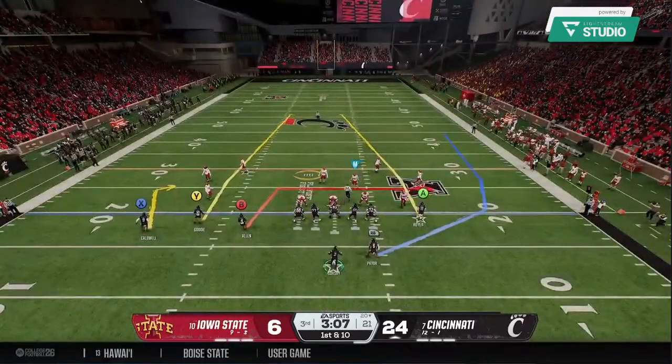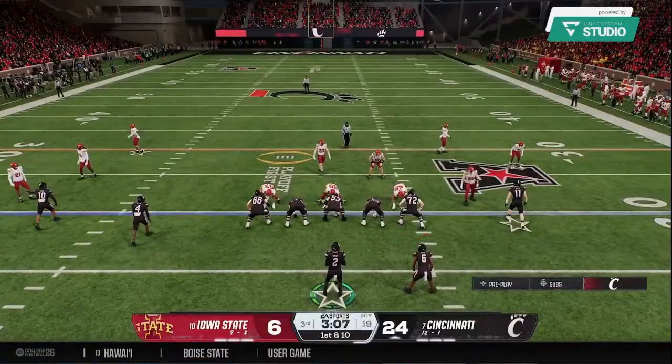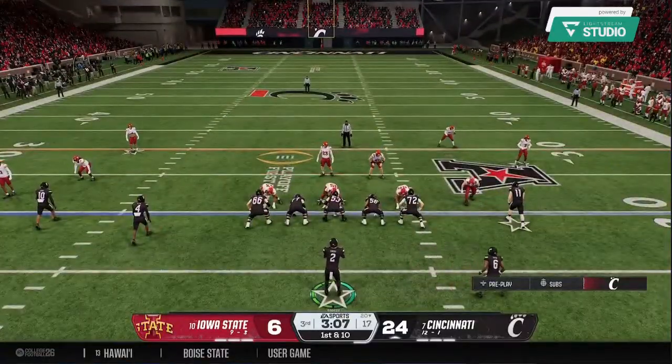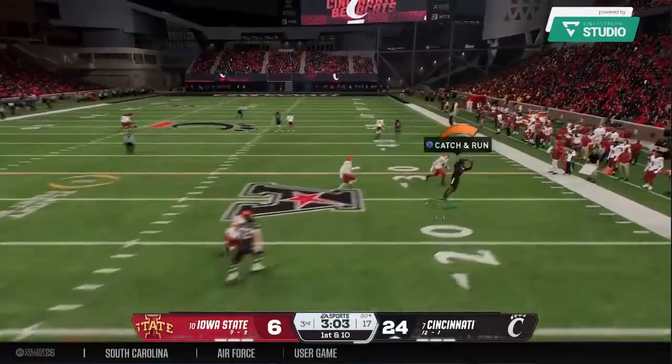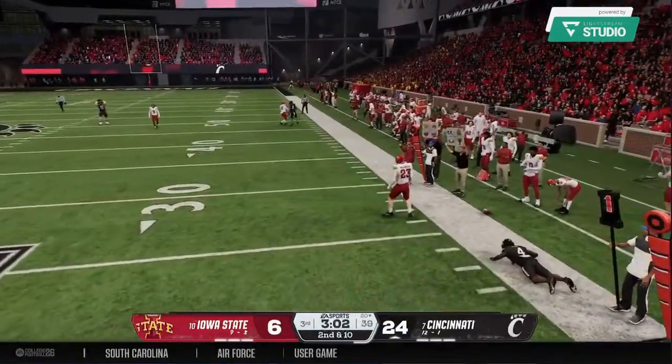Here's the first play of the drive now from the 20-yard line. Back now goes in motion. Defense will have to adjust. Bringing pressure. And he drops it.